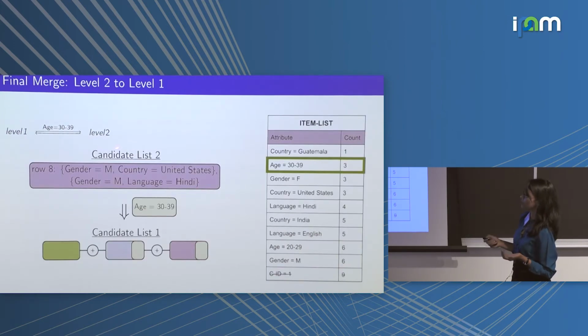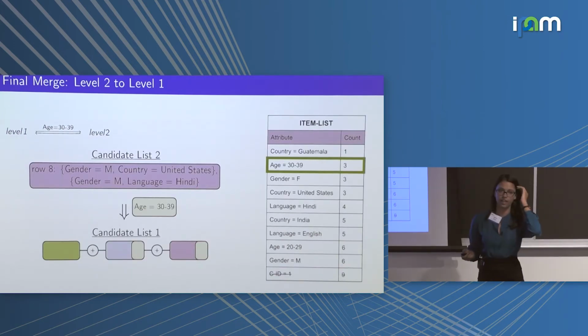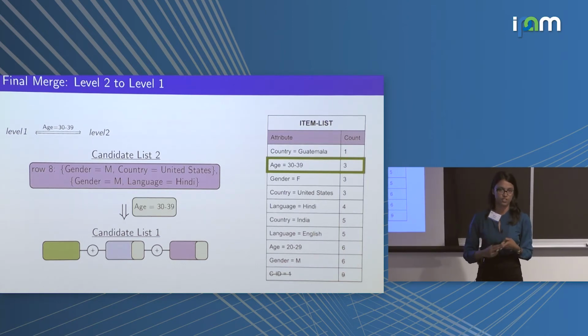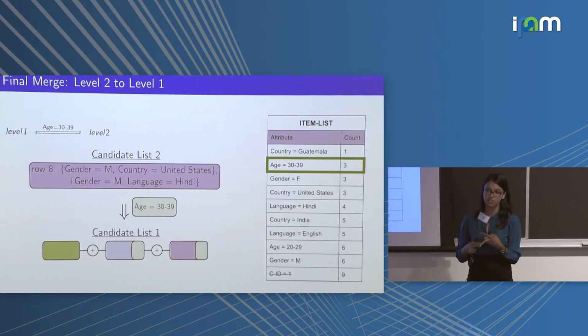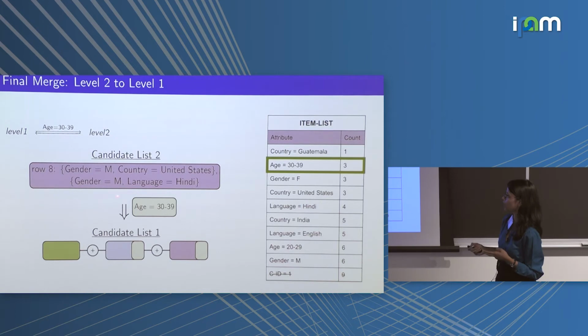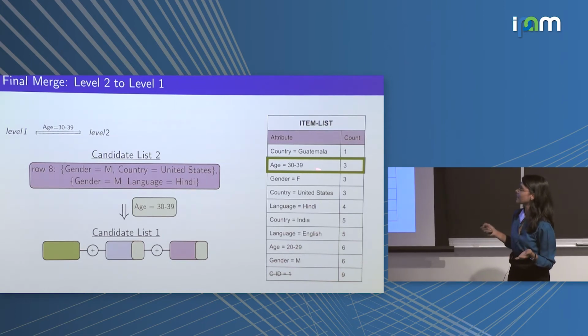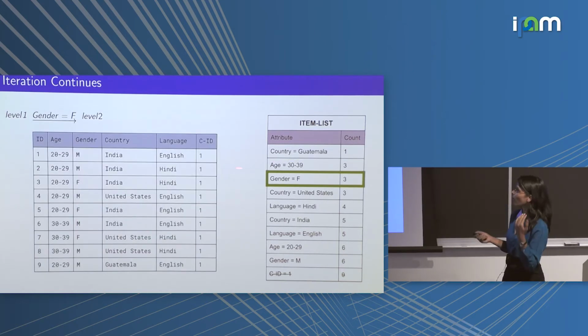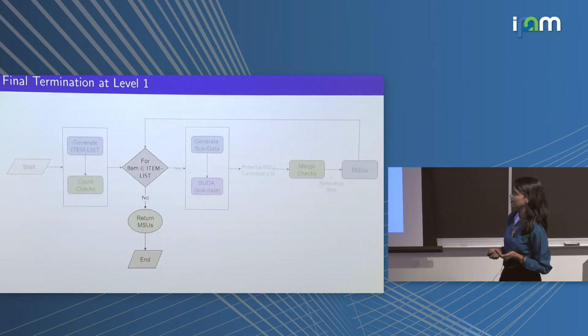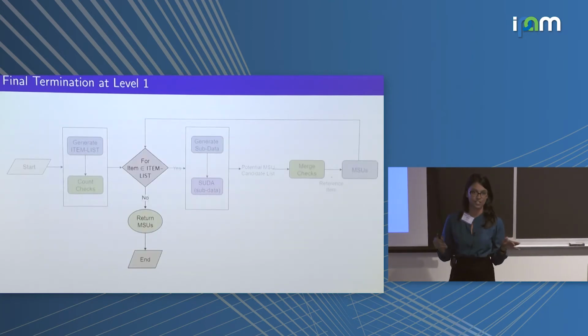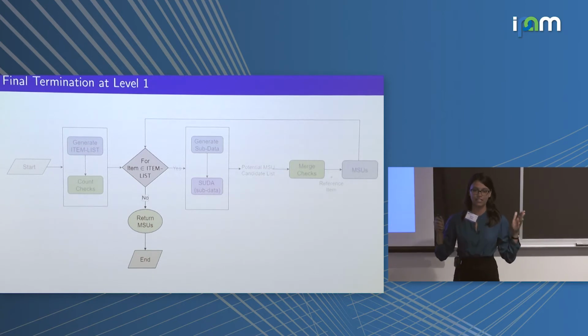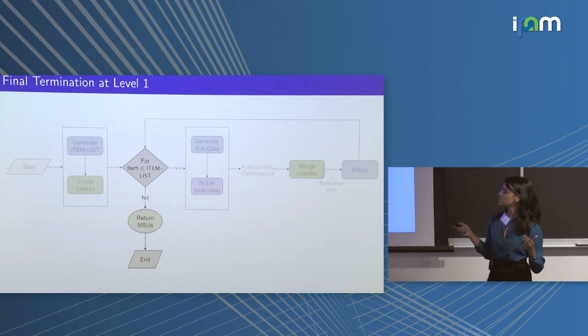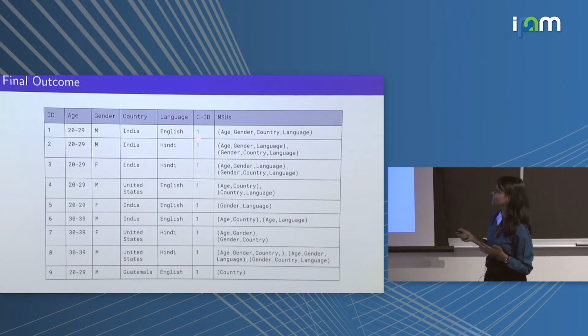Once we have passed all the candidates in our candidate list 2 through both the ranking check and the special row check, we append them with our reference item to our candidate list 1. At this step, we are done investigating age as our reference item, and we move on to the next item in our item list. We do so for all the items in our item list until we hit the final stopping condition, wherein we have the final list of candidate MSUs, which we return to form a table that looks something like this.